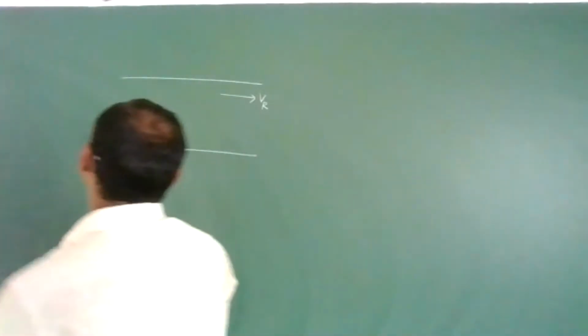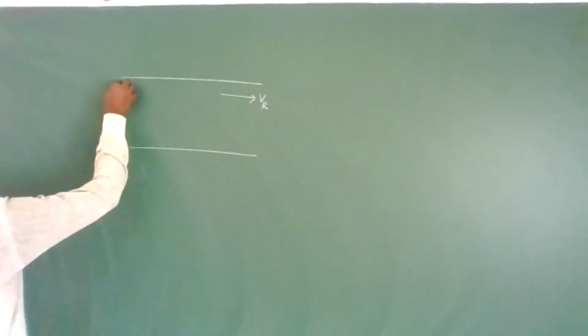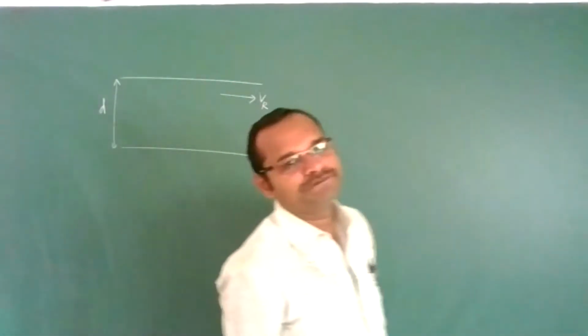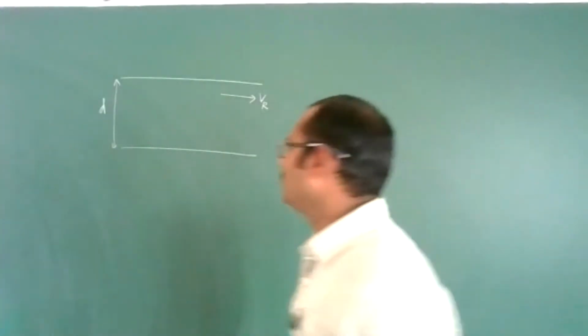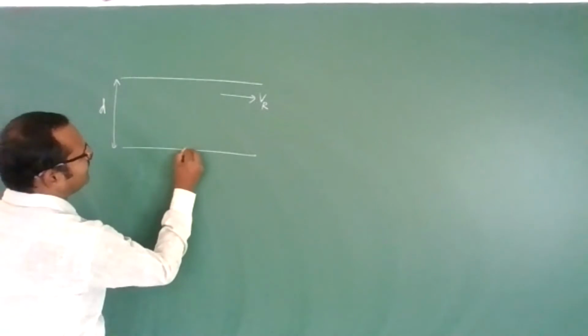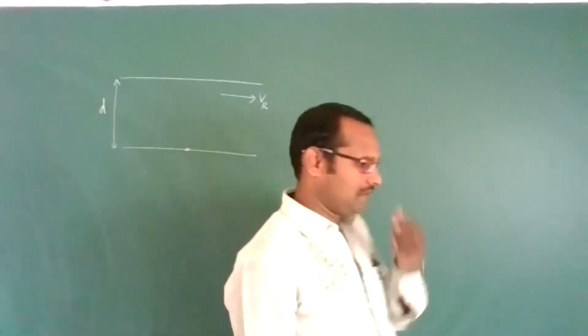Now let us imagine the width of this river is d. Because the river is flowing like this, there is a person here who wants to cross this river.